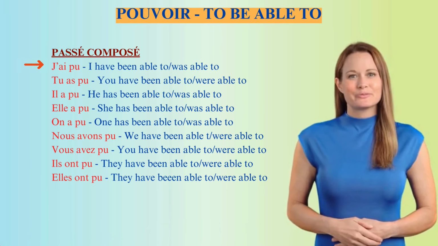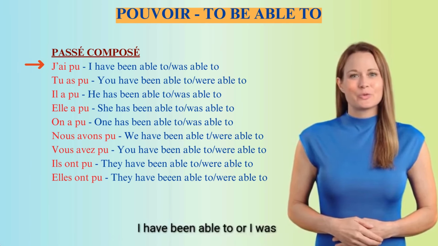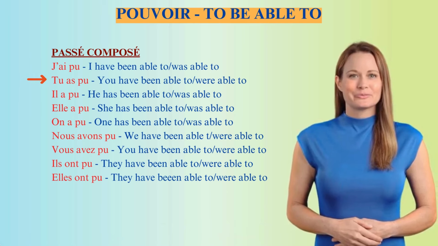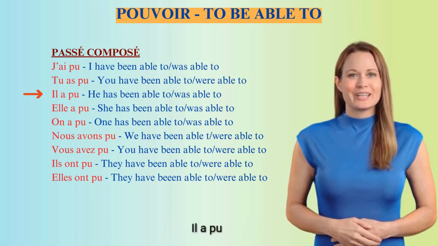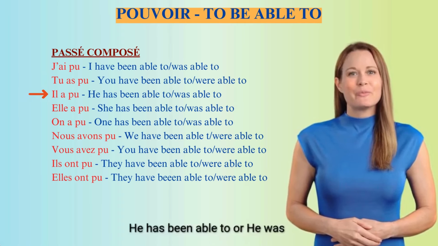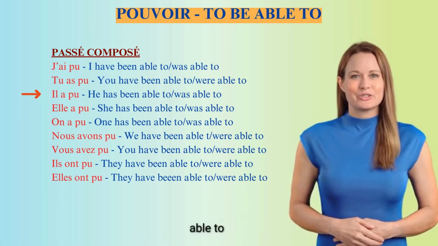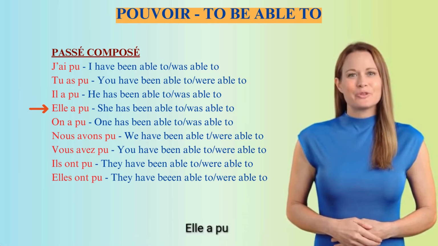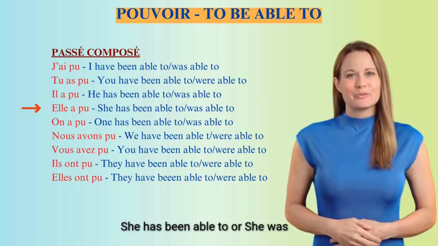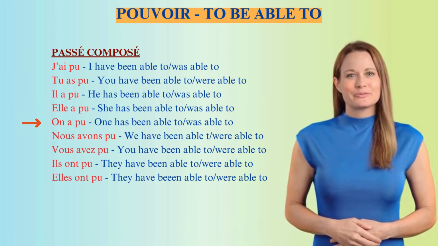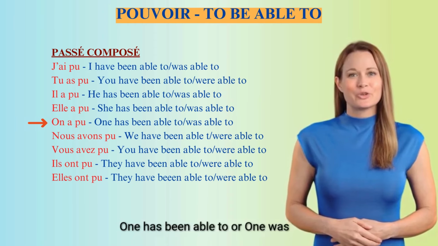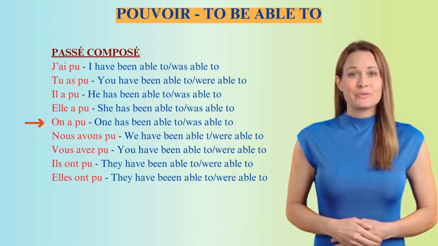J'ai pu. I have been able to or I was able to. Tu as pu. You have been able to or you were able to. Il a pu. He has been able to or he was able to. Elle a pu. She has been able to or she was able to. On a pu. One has been able to or one was able to.